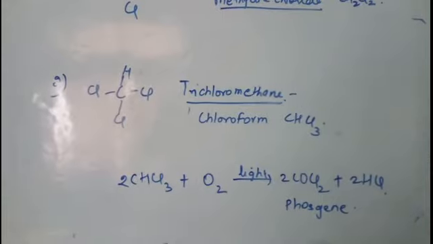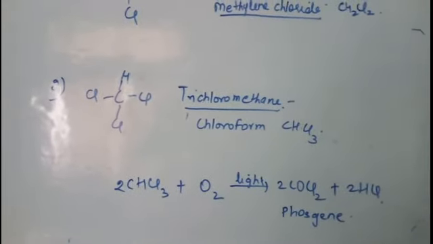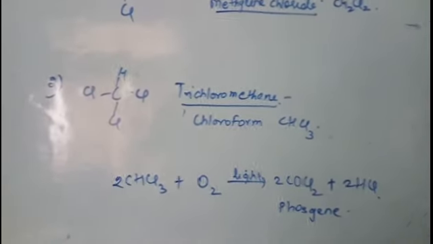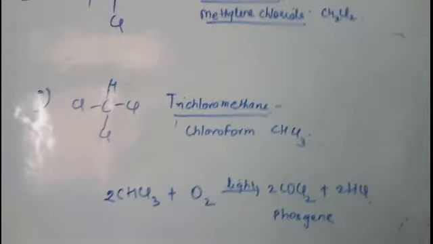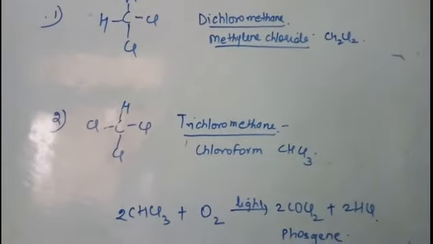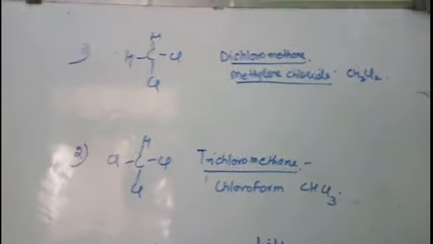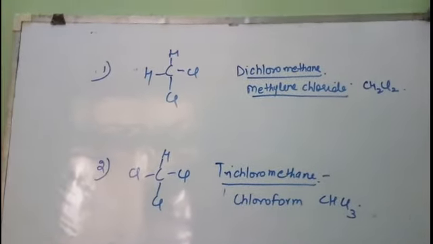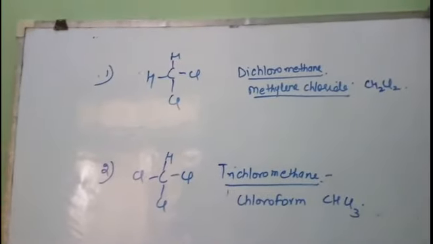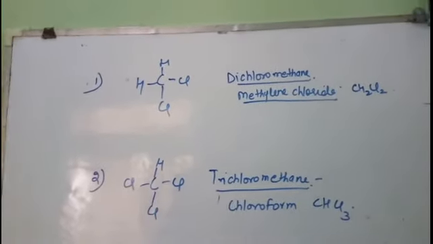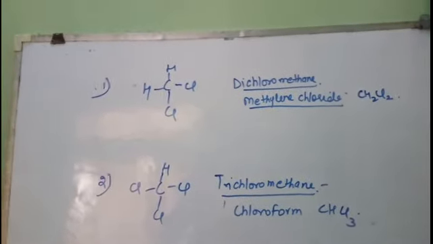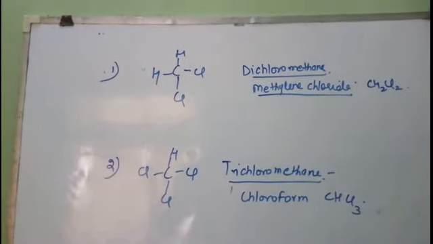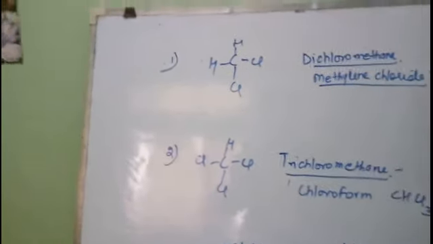Suppose if it is oxidized to phosgene, then it can cause very much harm to our central nervous system, right? And chloroform itself, if it is inhaled for a very long period of time, will be very toxic. It damages our central nervous system, our liver, and our kidney, and sometimes people develop sores on the skin. One will feel dizziness and headache, and therefore it has been replaced by better anesthetics such as diethyl ether or chloropan, right?